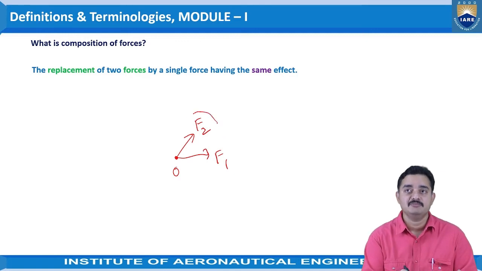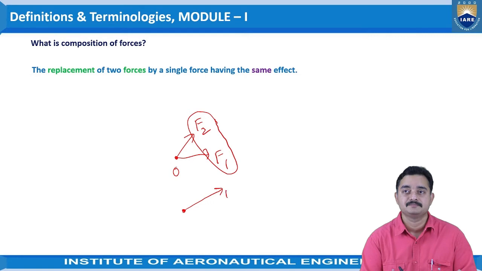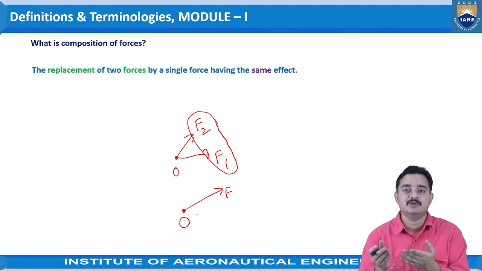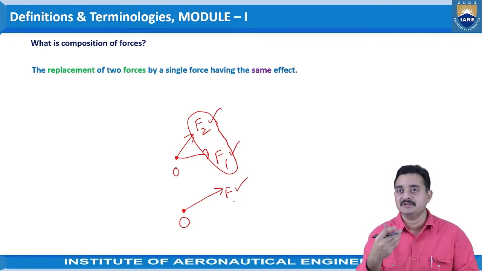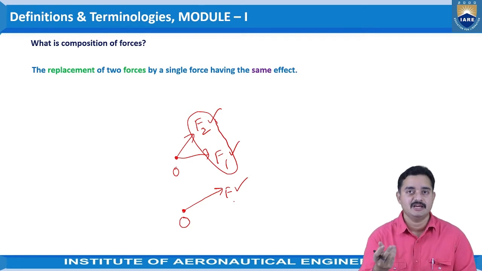Now if we remove these two forces, they will be replaced by a single force. This is happening because we are combining the two forces F1 and F2. This can be treated as the resultant force, which we have discussed.